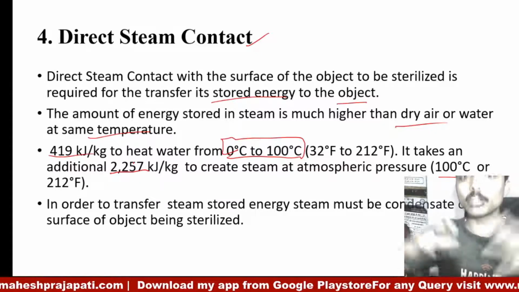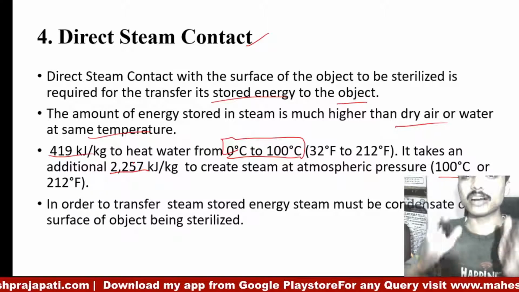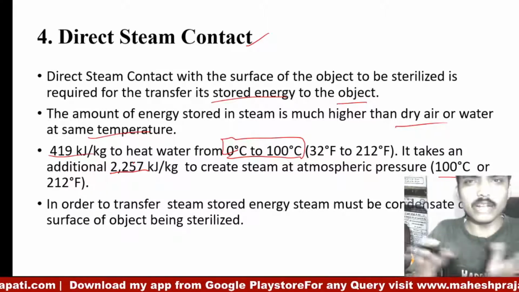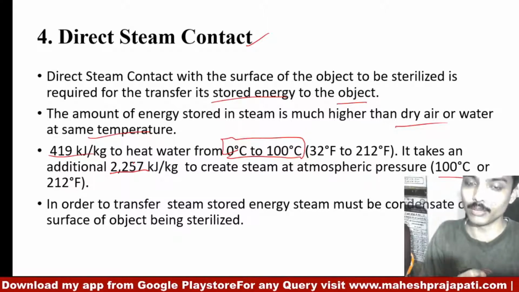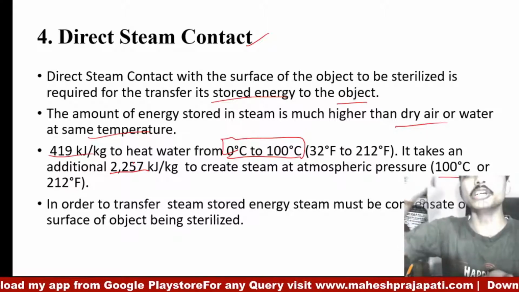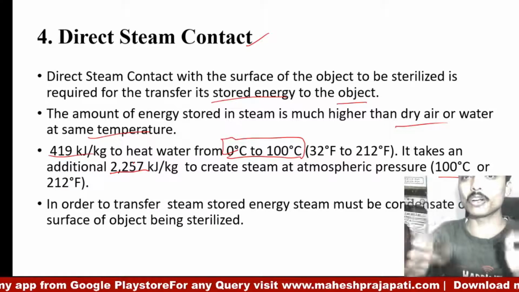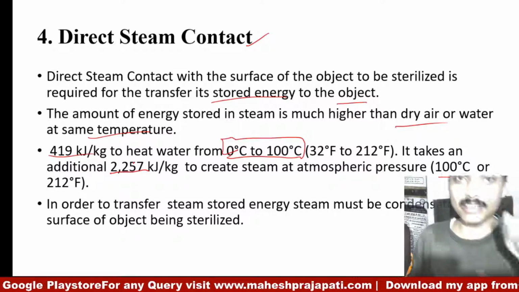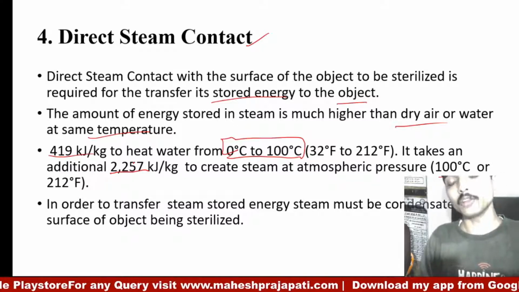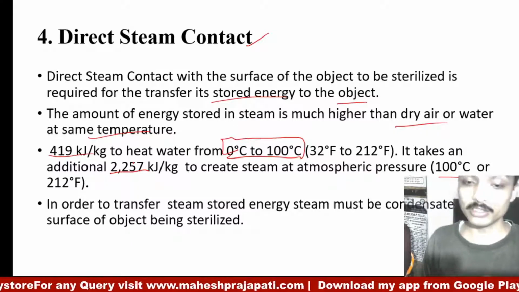That huge amount of energy is required to achieve just around 21 degrees Celsius. Means steam has a high amount of energy, and to transfer this energy to the material, direct contact should be there. So direct steam contact is one of the most important factors for sterilization.